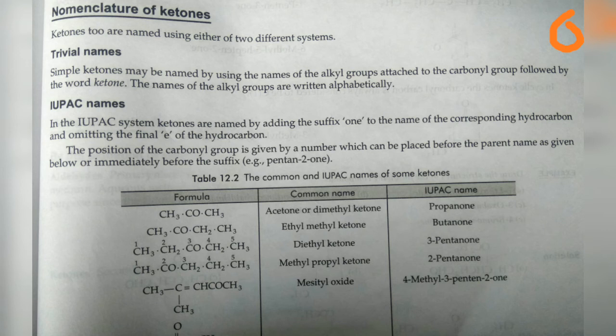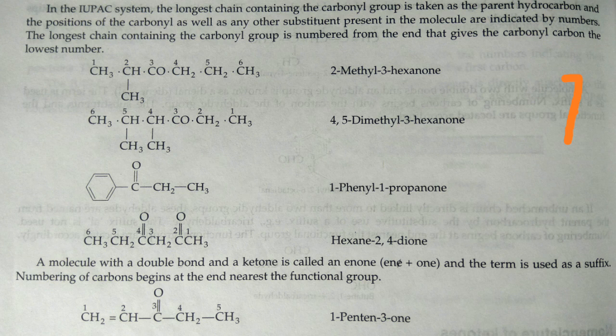Nomenclature of the ketone. Dear student, nomenclature of the ketone is very simple. The common system uses alkyl alkyl ketone, and the IUPAC system uses alkanone. Here are the examples. First example is commonly acetone or dimethyl ketone. If the groups are different, then ethyl methyl ketone; you have to go in alphabetical order. In IUPAC you write the name as butanone. Also you can write the specific number, such as 3-pentanone. That is how you have to write the names.